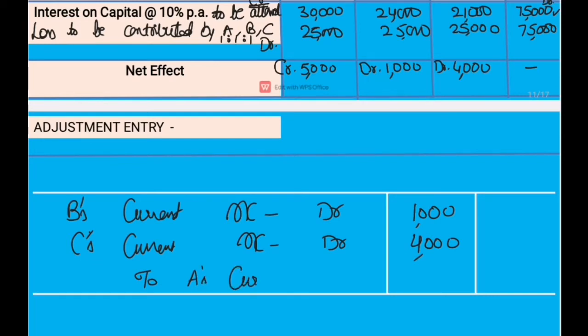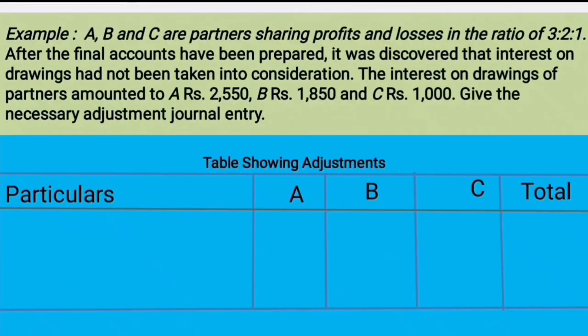And we will write the narration being adjustment entry passed for net effect. We will see another example.